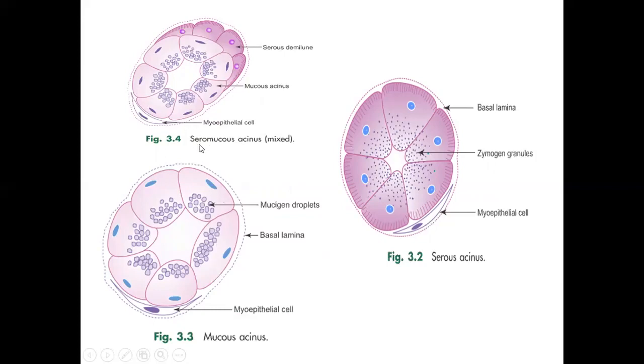This figure is called a seromucous acinus. Look, this is a mucous acinus, and over the mucous acinus, the serous acinus forms a cap that is called a serous demilune, like a half moon. That's why it is called a serous demilune.